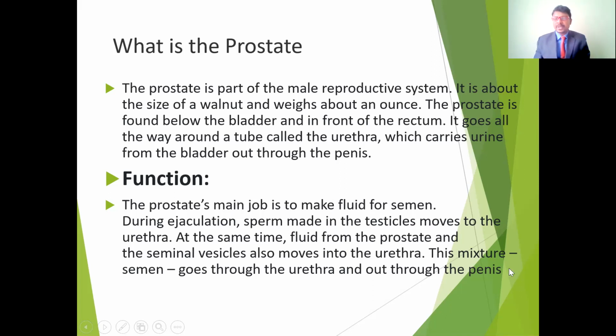During sexual activity, the semen comes outside through the penis. This semen is made from the sperm formed in the testicles and the fluid from the prostate. If there is any abnormality in the sperm formation in the testicles or in the fluid formation in the prostate, it may alter the semen coming through the penis. So this is about the function of the prostate, which can be altered because of obstruction or swelling of the prostate gland.